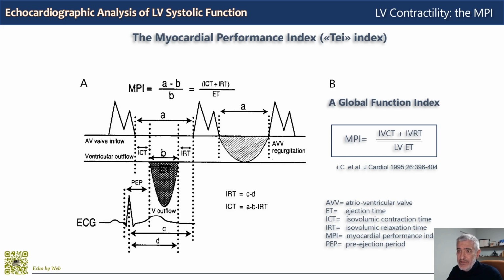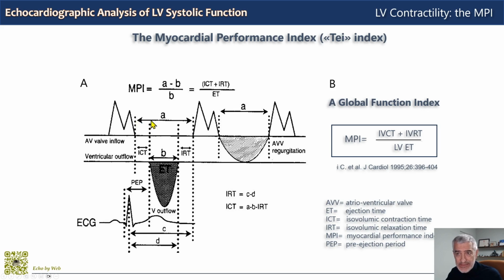In this case, you only have one recording, because on the same recording you have both the outflow and the inflow timings. One way of doing the measurements, but not the only one, is to calculate what is called A here, the time interval between the end of mitral flow here and the beginning of flow on the next cycle.